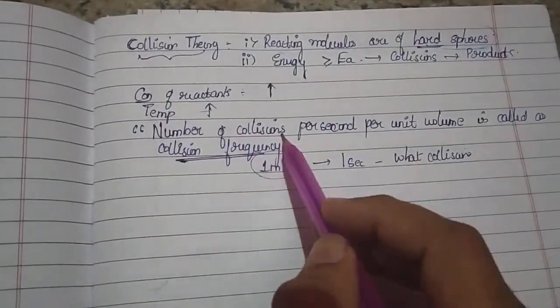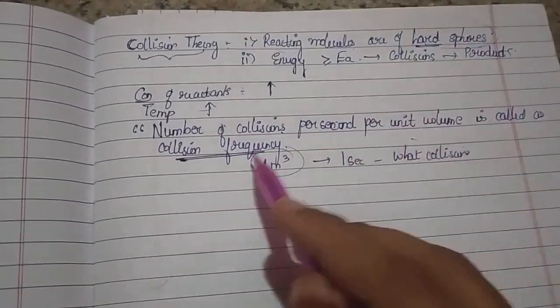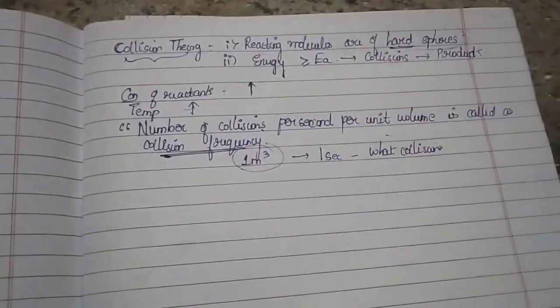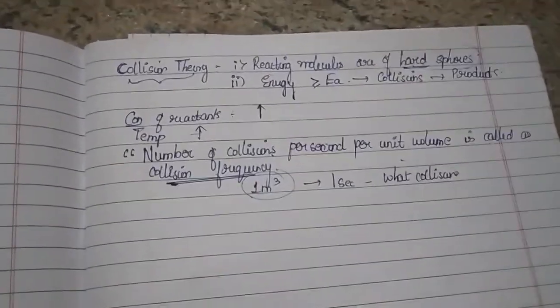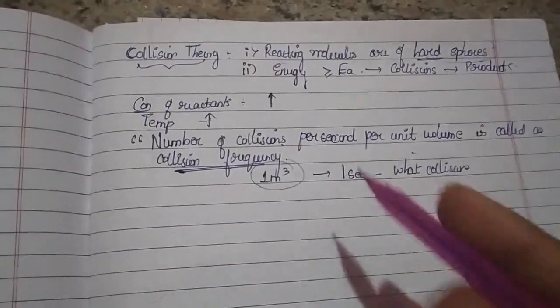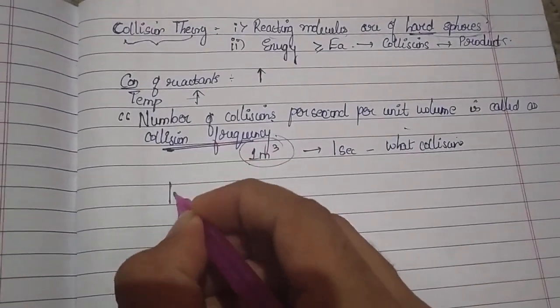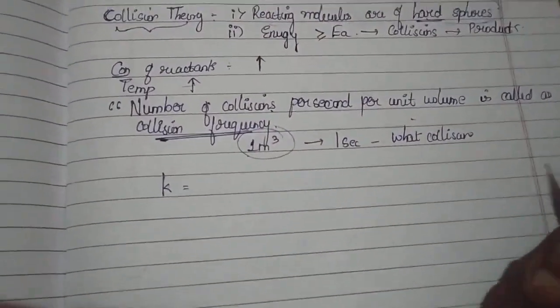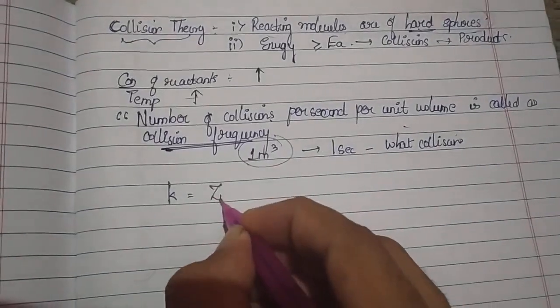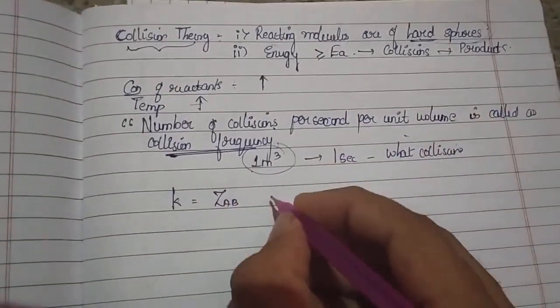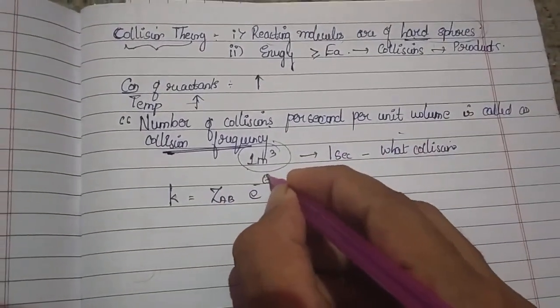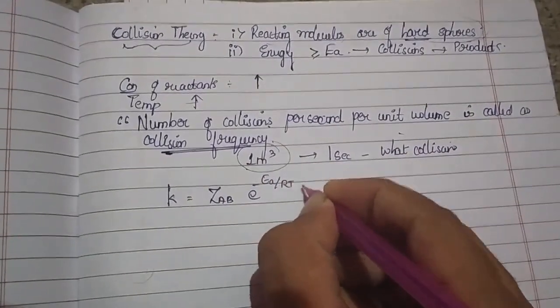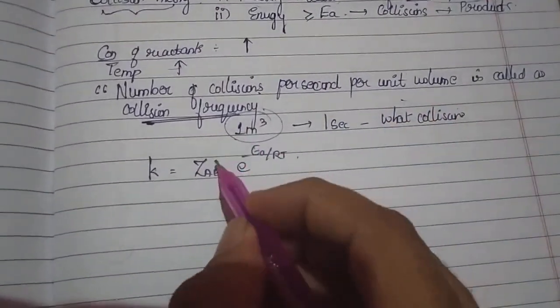So the number of collisions per second per unit volume is called the collision frequency according to this collision theory. As per this theory, the rate constant is given by k equals Z_AB times e to the power of minus Ea divided by RT. So what is this Z_AB?